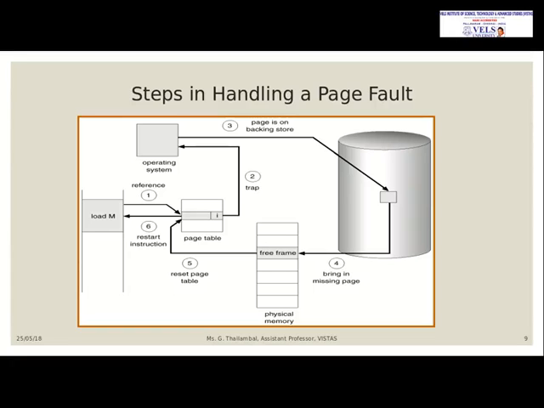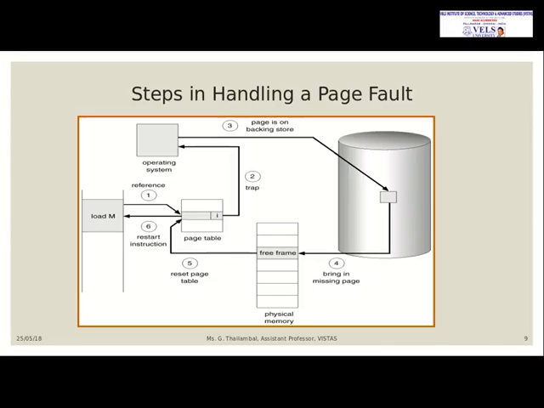If M is available, bring that missing page. That missing page will be brought into the physical memory after finding a free frame in the physical memory where M needs to be loaded. That needs to be identified by the operating system, and that free frame will be allocated to that page, and the frame number will be reset in the page table.